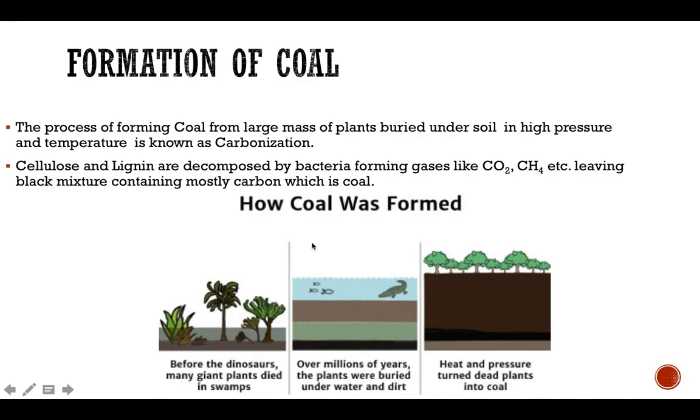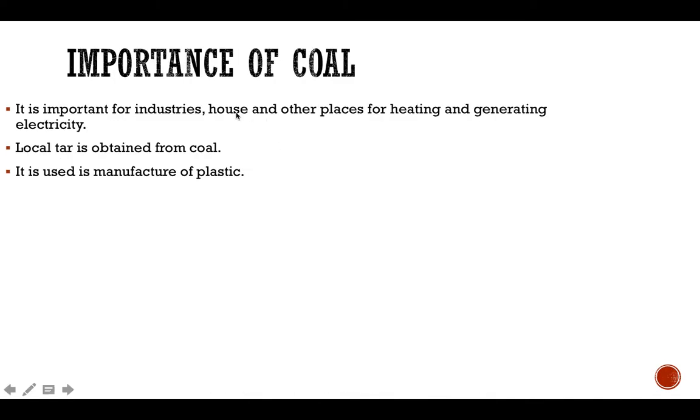In this way, coal is formed. The importance of coal: it is important for industries, houses and other places for heating and generating electricity. Coal tar is obtained from coal and is used to manufacture plastic.